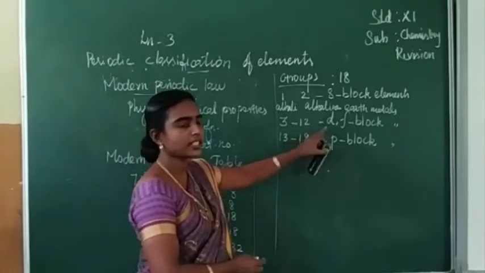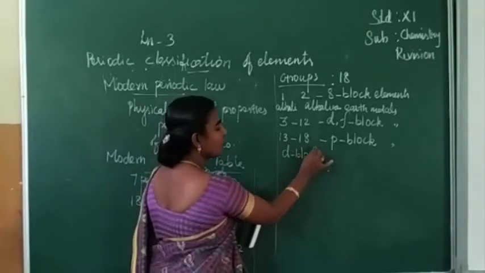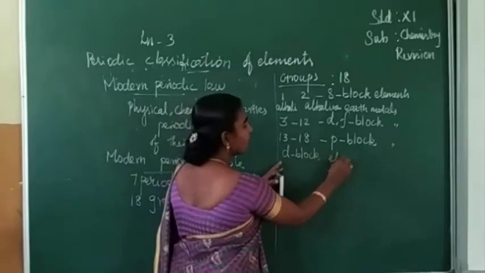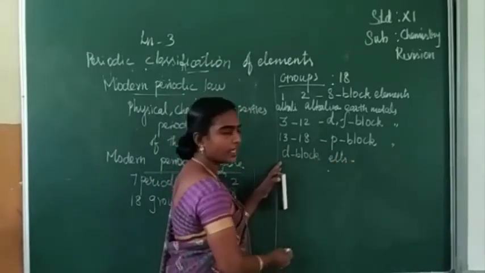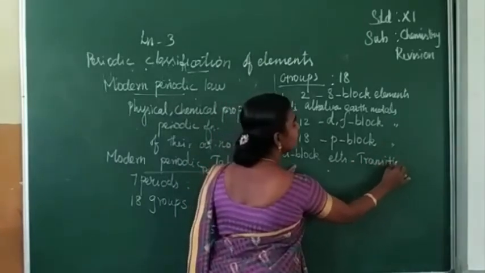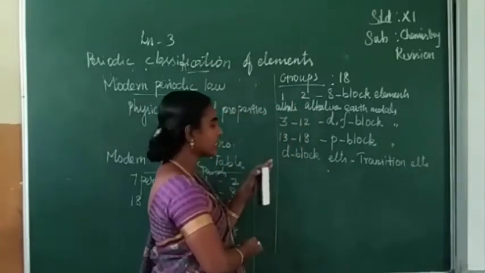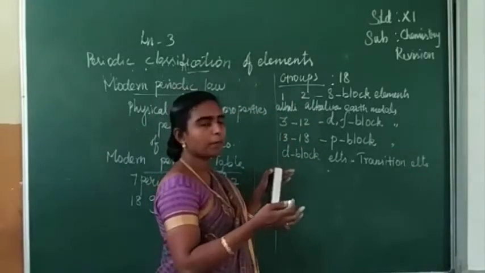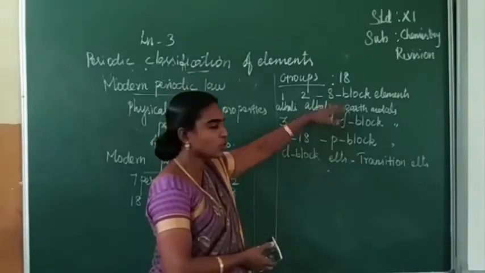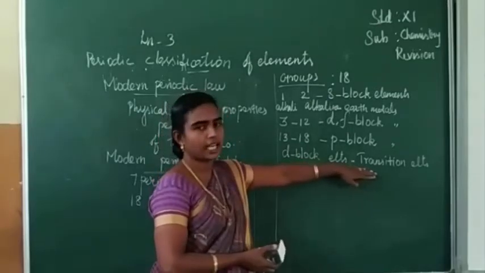D block elements are otherwise called transition elements. Why do we call them transition elements? These elements are placed in between the S block and P block elements. So we call the D block elements transition elements.